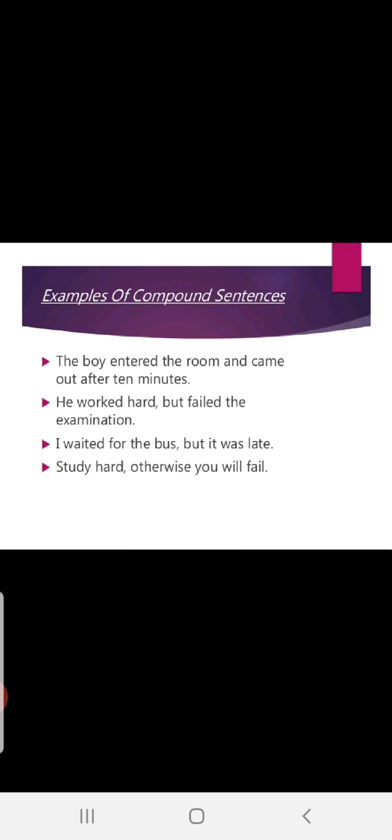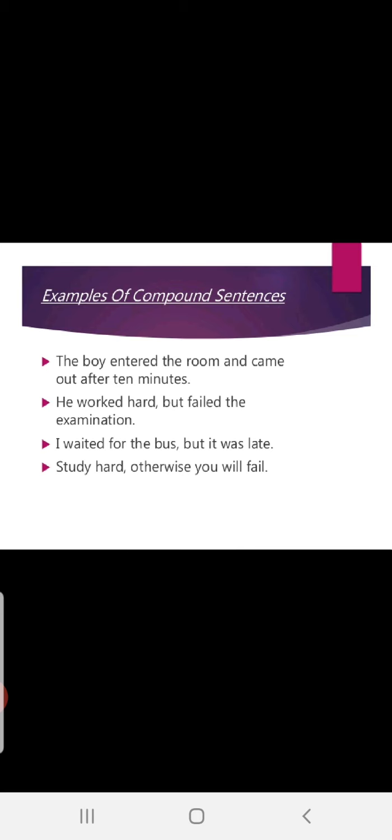The boy entered the room. This is one main clause. The boy came out after 10 minutes. This is another clause. Now, together: the boy entered the room and came out after 10 minutes. See, we used one coordinating conjunction from the FANBOYS. So this is compound. Compound means you will find two or more main clauses in this. Hope you understood this first example.